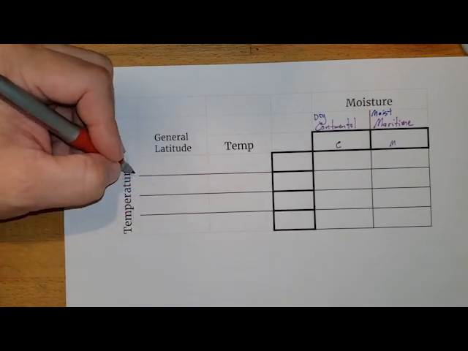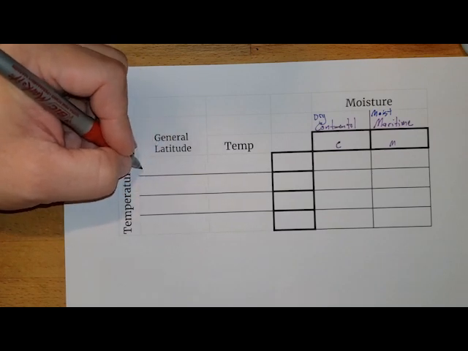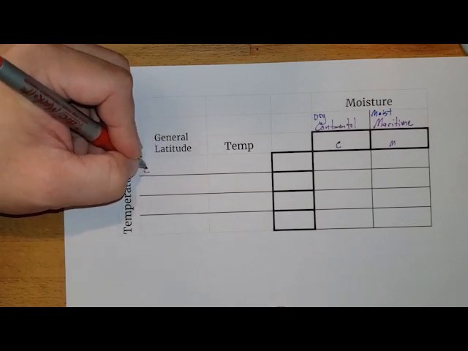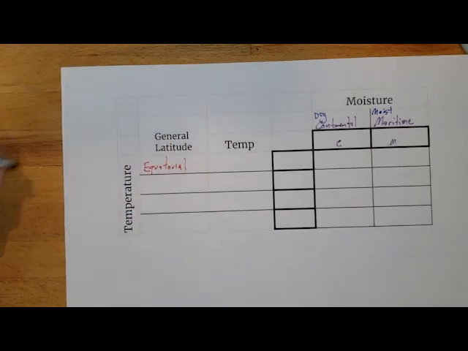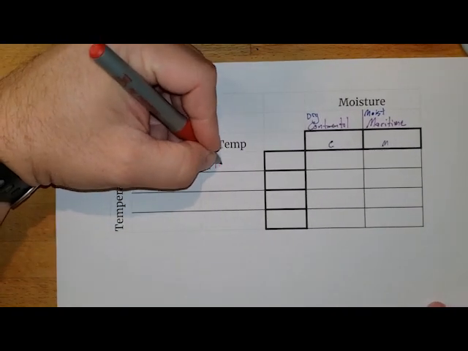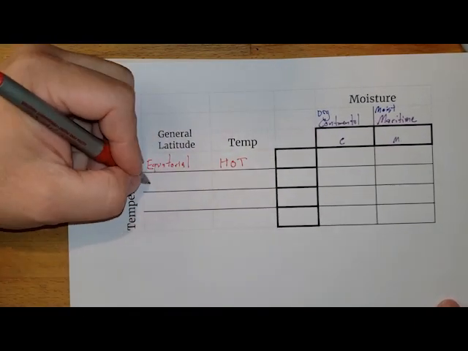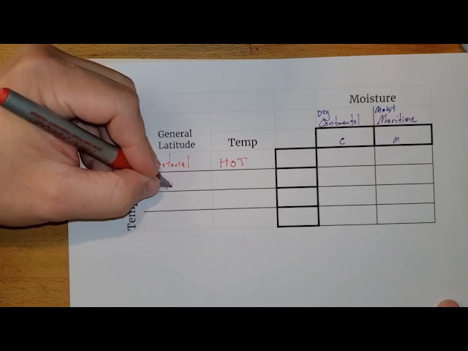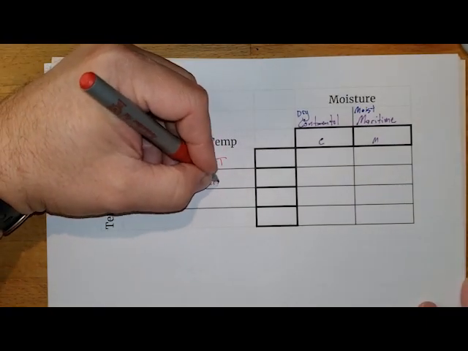So let's talk about just some general descriptions here. The first thing that we are going to talk about is going to be our equatorial. And those areas will be very hot. Okay? If we come outside of the equatorial, then we get to our tropics. And those tropics are going to be very warm.